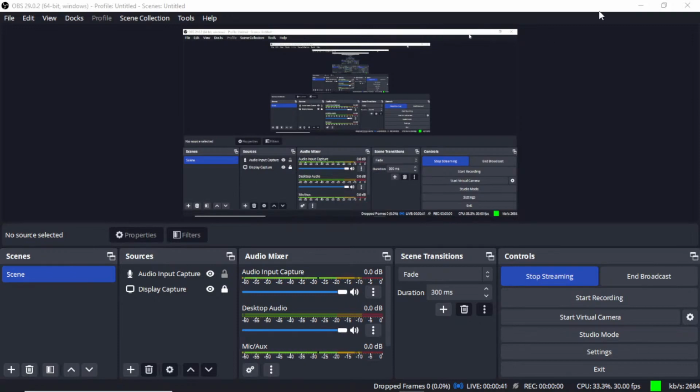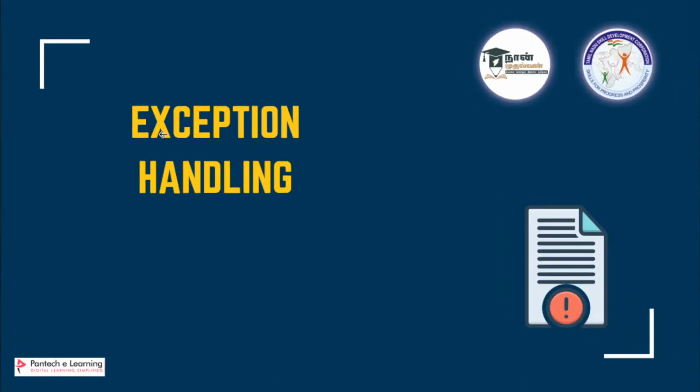So we'll try to start our class now. We'll start with the concept. Almost half the time is gone, so we'll go with exception handling. Once we see all those things, we can continue with the assignment. So we'll start with exception handling now.